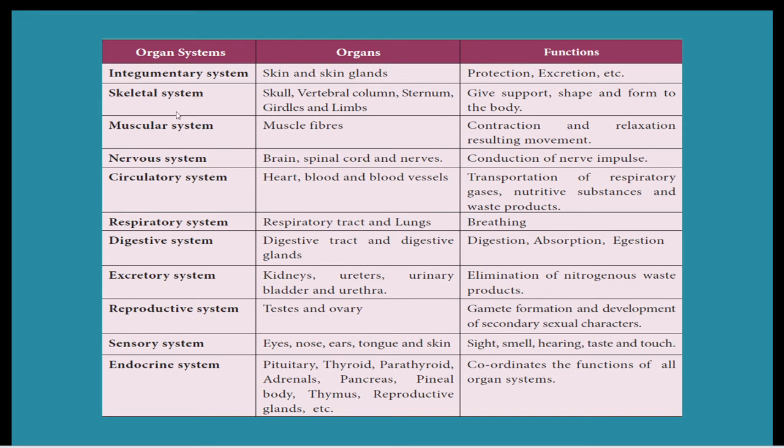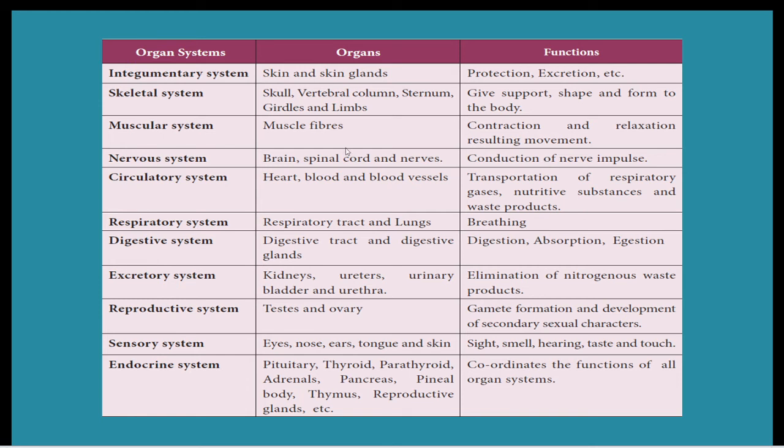Then the skeletal system. The skull, the vertebral column, the sternum, girdles and limbs, these are the organs of the skeletal system, the hardest ones. It gives support to the other organ systems, and also gives shape and form to the body. Then the muscular system. It is made of muscle fibers. It is used for contraction and relaxation, and the resulting movements. So when the muscles contract and relax, we move.